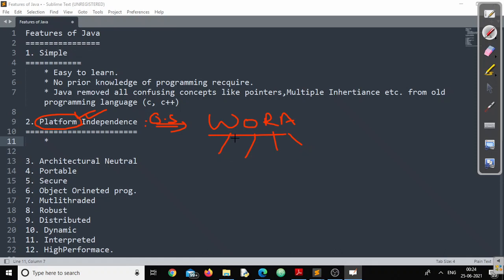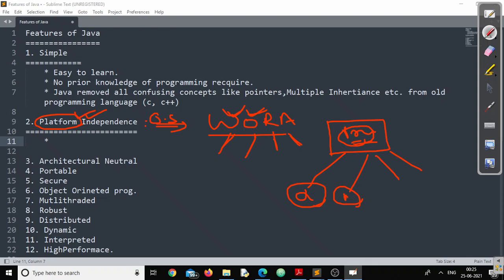What does that mean? Where you write doesn't matter. Suppose I've written a Java program here. Once I write a Java program, like the first two terms, write once, I can happily run this program on any machine: a machine running Linux, Microsoft, Apple Mac operating system, any operating system.